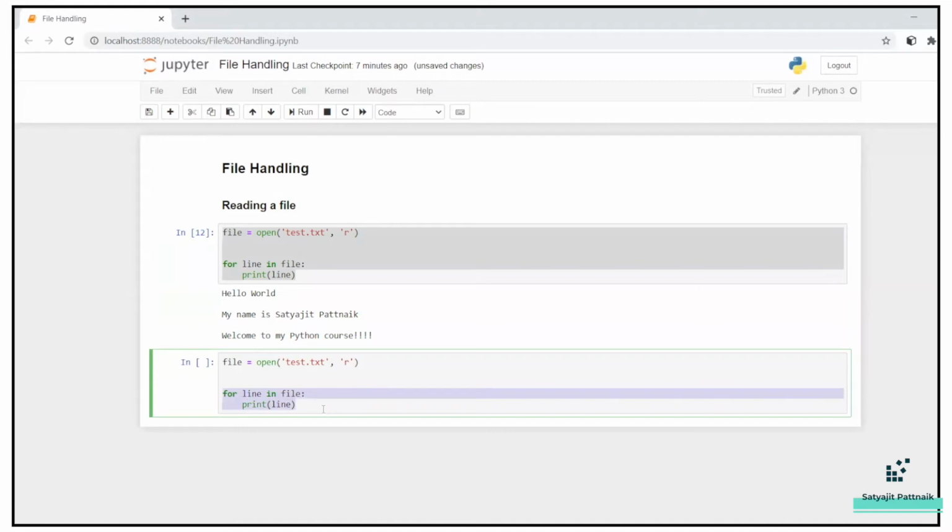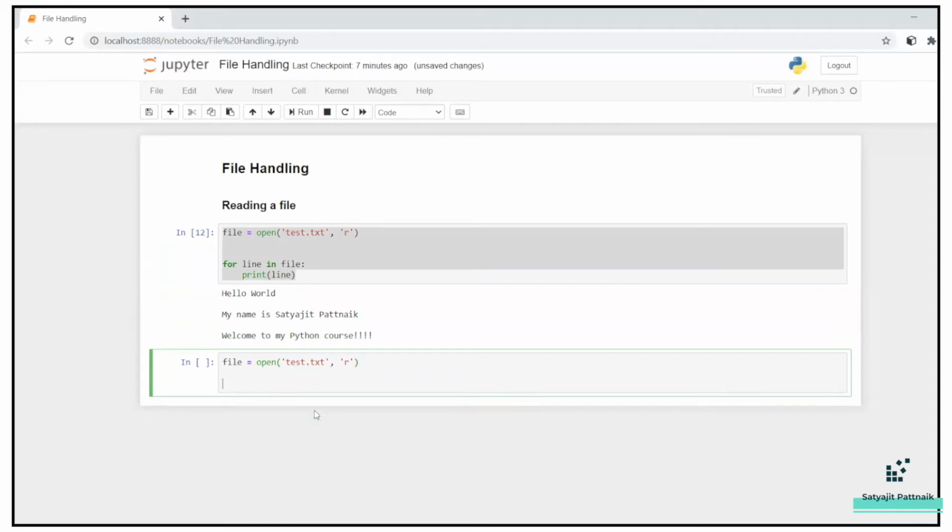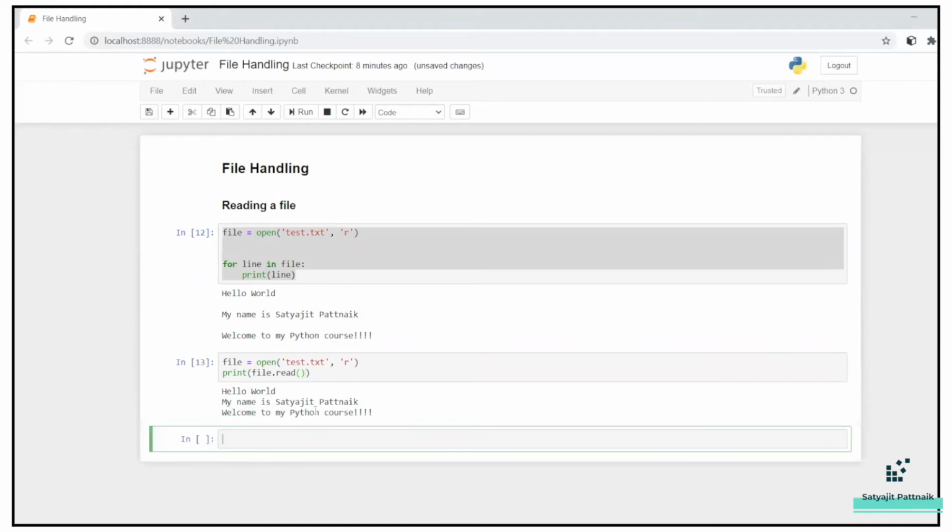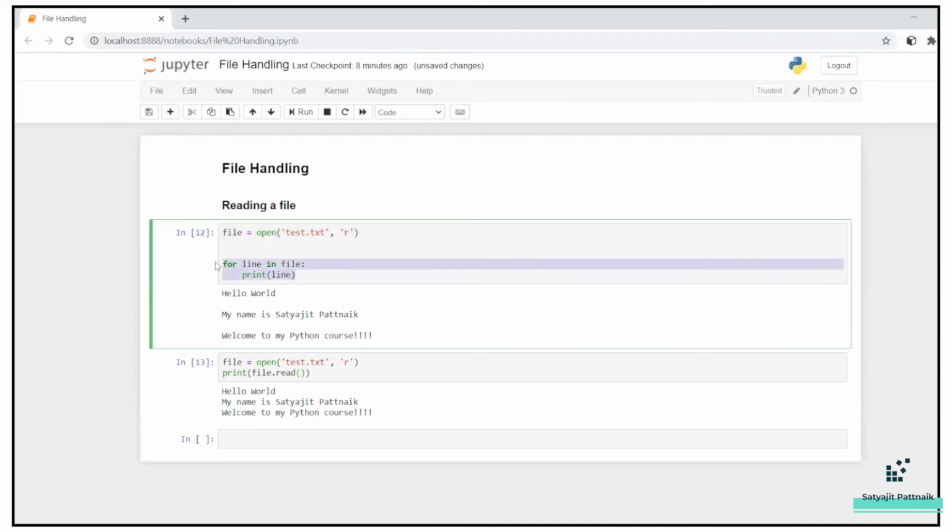File equals to open test.txt. So the first line remains same. Here, instead of the for loop, what I'll do is I'll just print file.read. Now the read operation reads your file and provides you the content on the screen. You can see. So this is going to be the same operations if you want to print line by line.